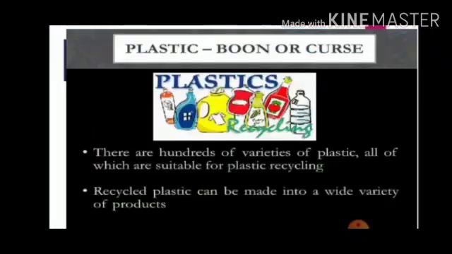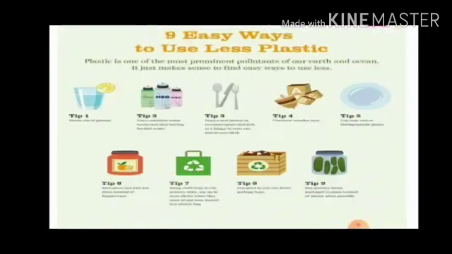So what can we do to minimize the use of plastic or to deal with garbage? There are several methods, or ways, to use less plastic. We make minimum use of plastic bags. We reuse the bags whenever it is possible without any adverse effect.